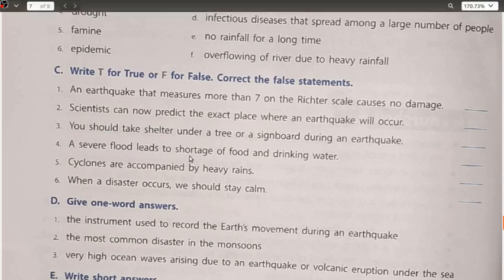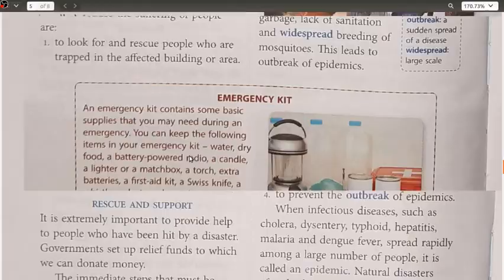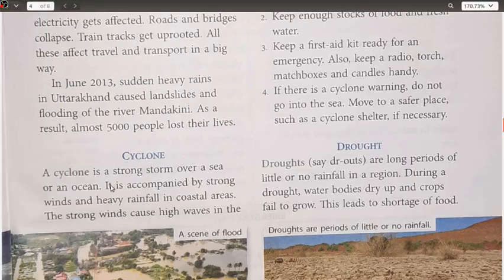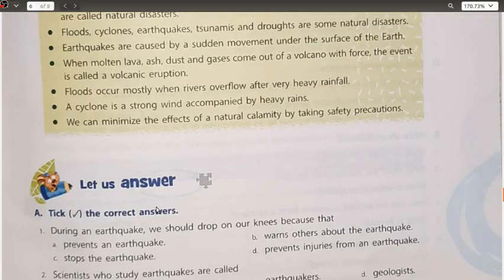Cyclones are accompanied by heavy rains. Extremely true. Just now if you can see, here was the cyclone. It is accompanied by strong winds and heavy rainfall in coastal areas. So cyclones are accompanied by strong winds and heavy rainfall.